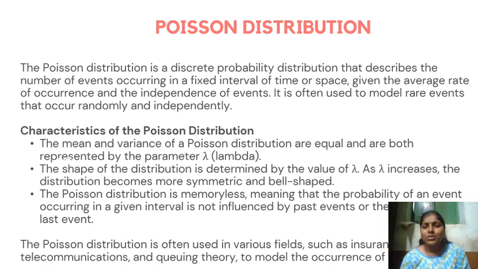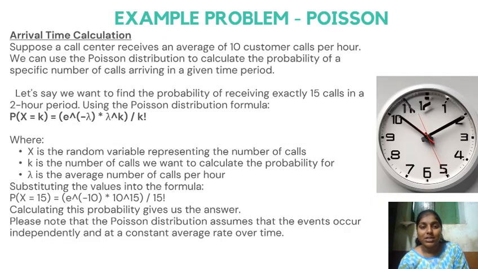Let's go through an example in Poisson distribution. So it is an example: we are going to do an arrival time calculation. Suppose a call center receives an average of 10 customer calls per hour. We can use the Poisson distribution to calculate the probability of a specific number of calls arriving in a given period. Let's say receiving 15 calls in a 2-hour period.